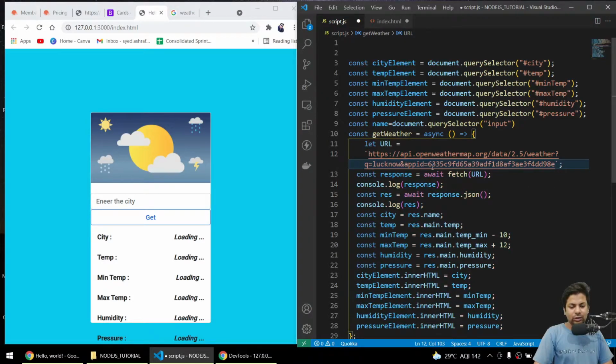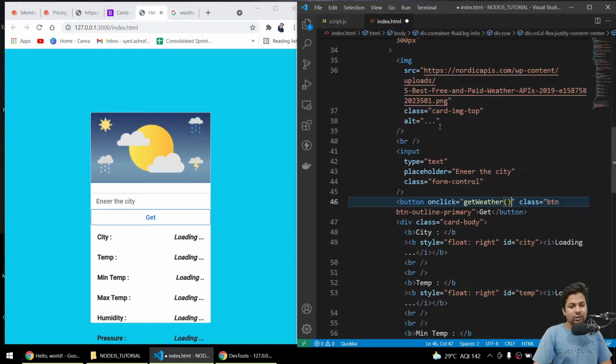Here I'll say just the name of the city. Name, I have to add dollar name.value. So whatever value the person gives, I'll just show them. Save it.